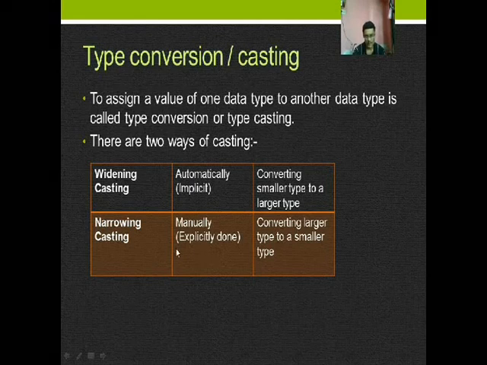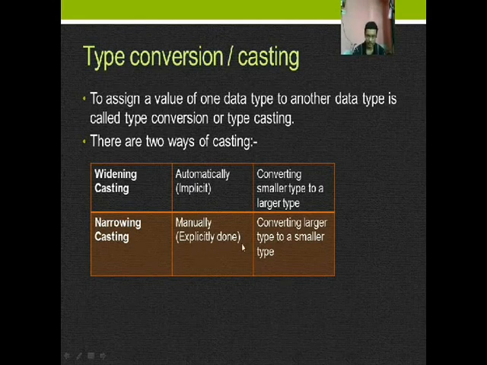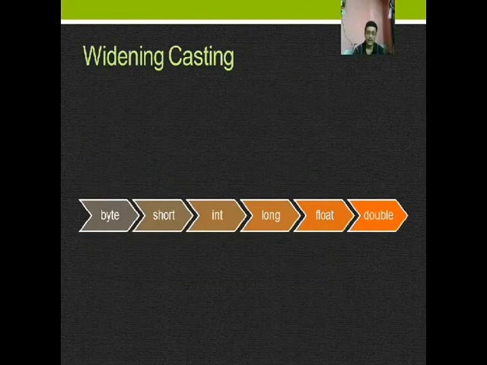This should be done explicitly, converting a larger type to a smaller type. If we want to convert a larger type to a smaller one, we have to convert manually through programming.